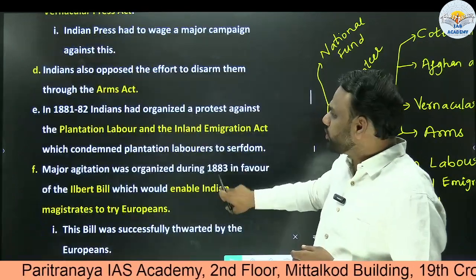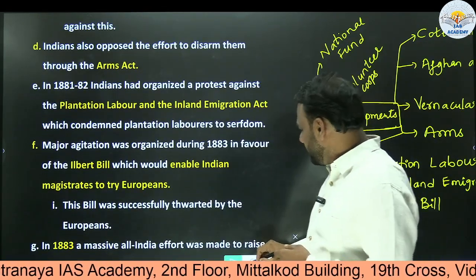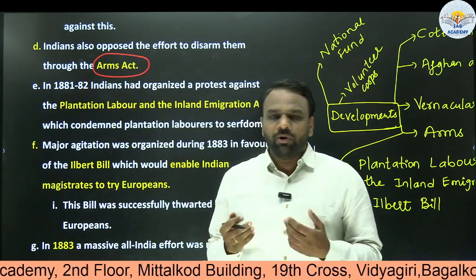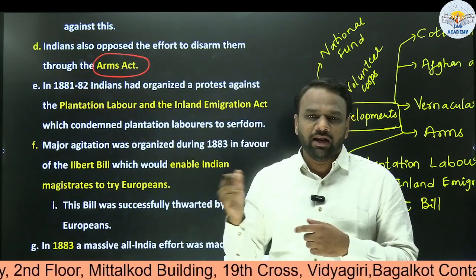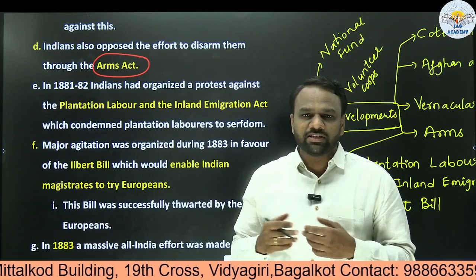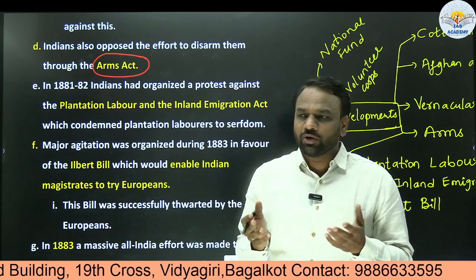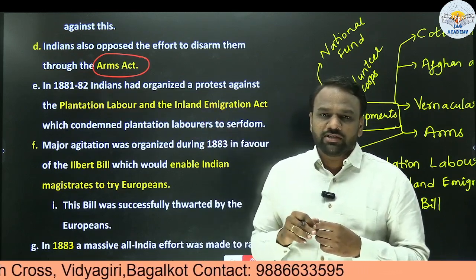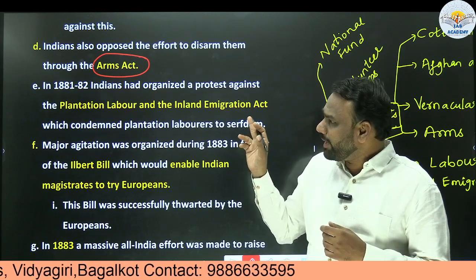Next, Indians also opposed the effort to disarm them through the Arms Act. Now we all know, if you want to hold an arm, for example a gun, then we require permission. We have to secure a license and all. All these are controlled under a law called the Arms Act. In those days, the Britishers tried to amend the Arms Act.